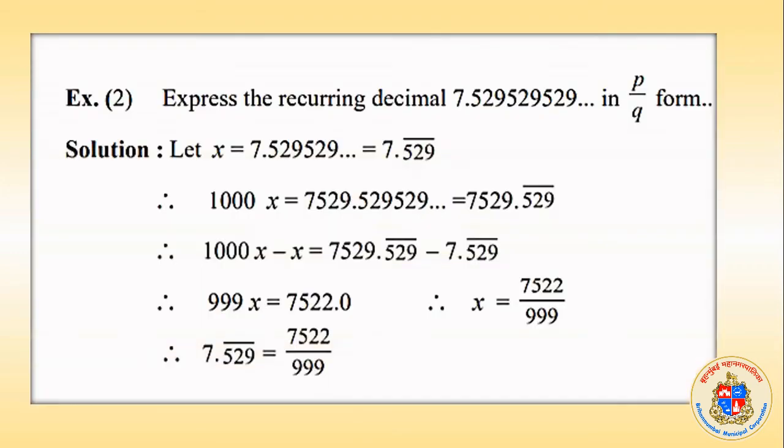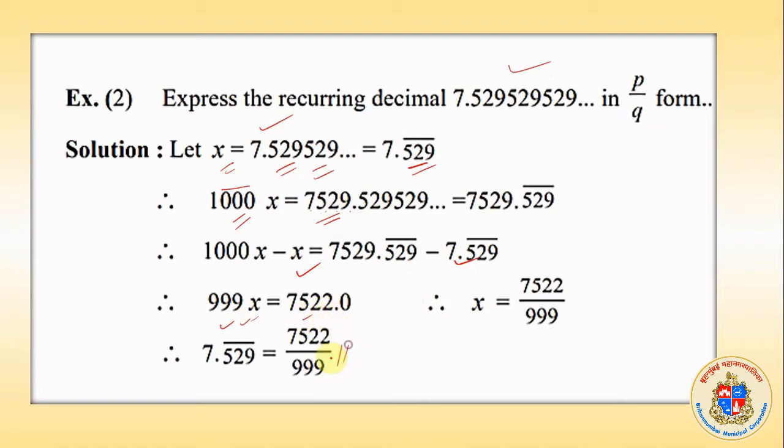Why am I saying so? Look at this example. Here is a repetition of 3 digits, recurring 3 digits. In that case we will consider the given number as x and multiply with 1000 because 3 digits are repeated. So naturally your new number will be 7529.529529 repeated. Now here the x is 7.529529. We will subtract that. You will get 999x.